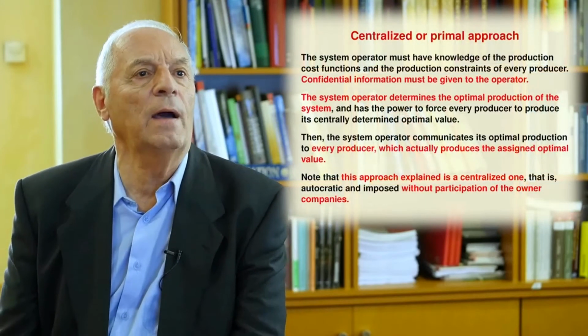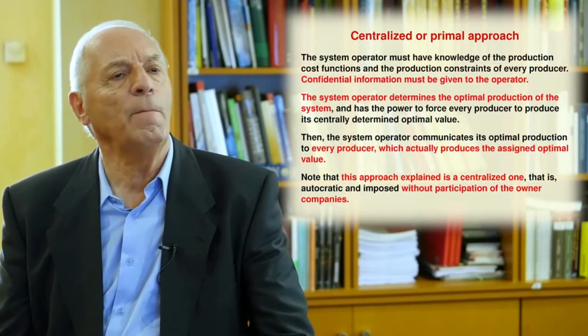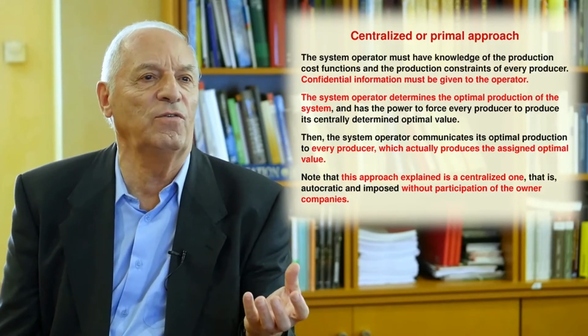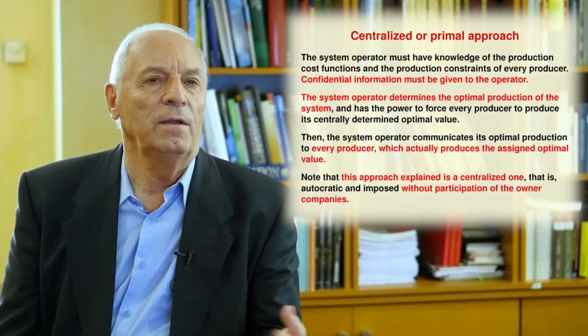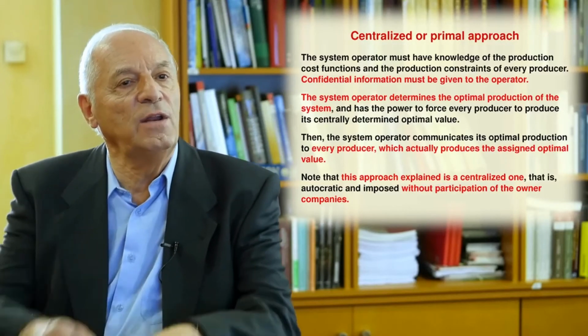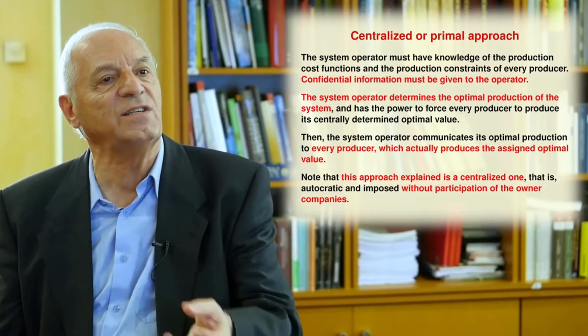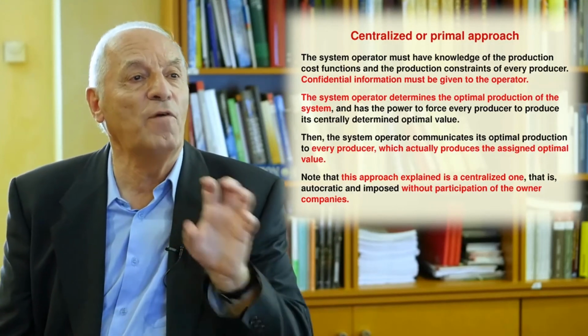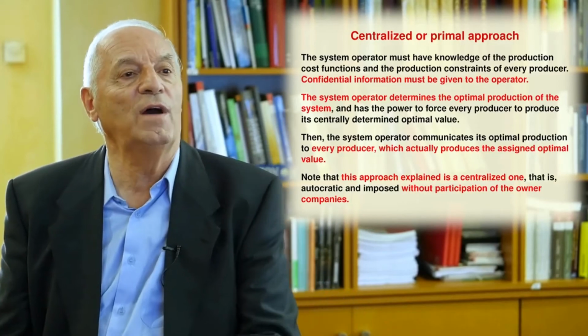The first way is the centralized or primal approach, in which the system operator asks the producers for all their private information. That is not good for them because they do not want to reveal this private information. And the operator, taking all this information, decides the amount of electricity each producer should produce, and forces them to produce such an amount without participating in the decision. This is understood as a dictatorship because they impose the production.